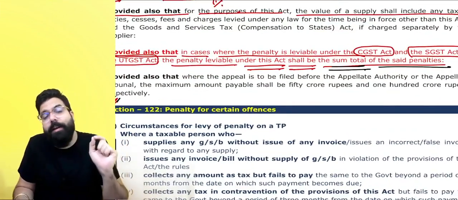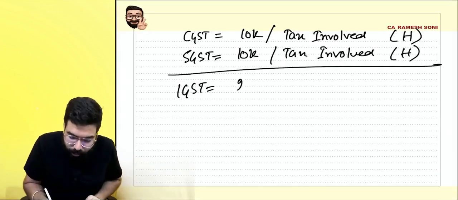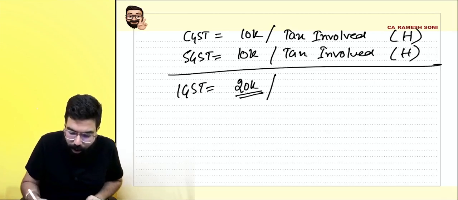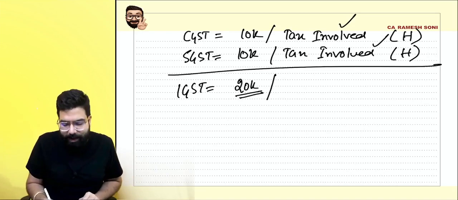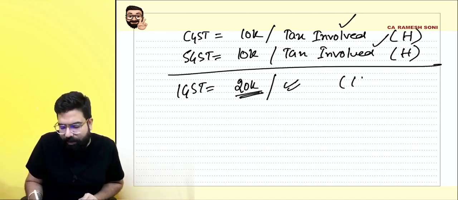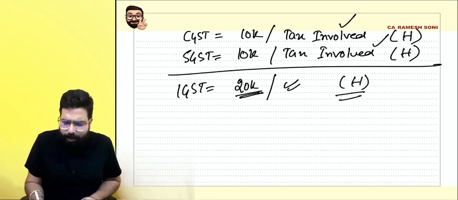Sum total of the penalties means, sir, 20,000 rupees over here, or the CGST plus SGST total, or the IGST involved, whichever is higher. Sir, what do you mean by tax involved?